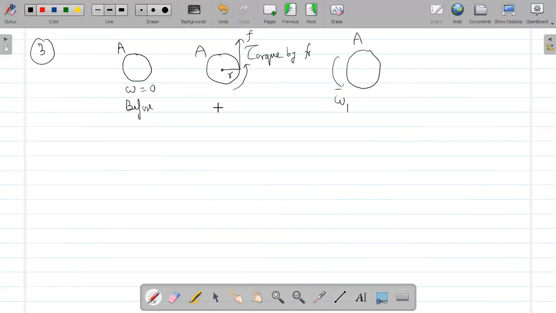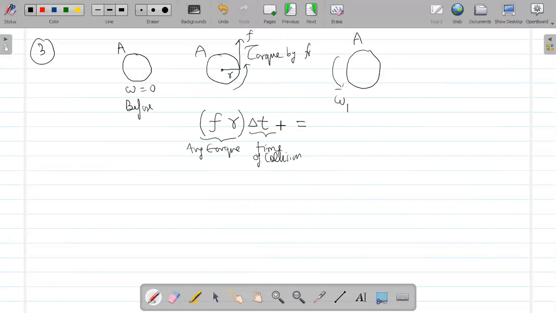So the torque by the friction force can be written as friction into the distance small r. Remember, frictional force into distance gives you torque. When you multiply the average torque with the time of collision delta t, it gives you the change in the angular momentum.